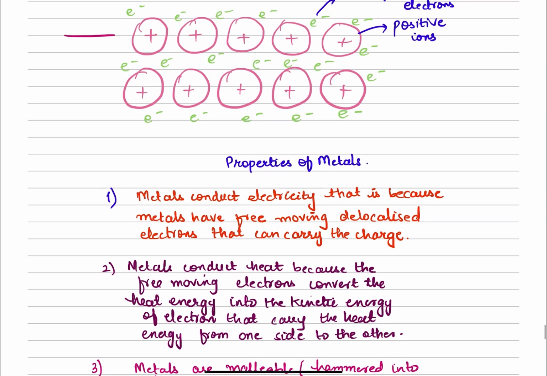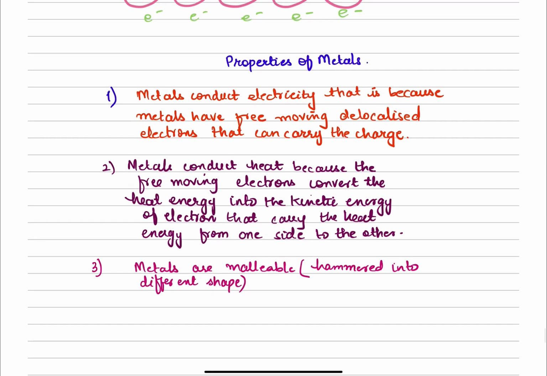Because when I apply a force on one layer of the metal, these layers can slide over each other. So when I apply force, this layer will move forwards and this layer will stay as it is. So metals are malleable, hammered into different shapes, because the layers of positive ions can slide over each other.